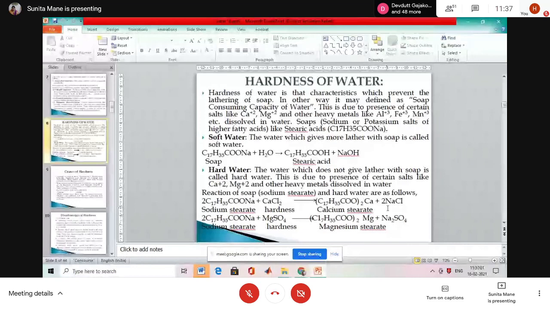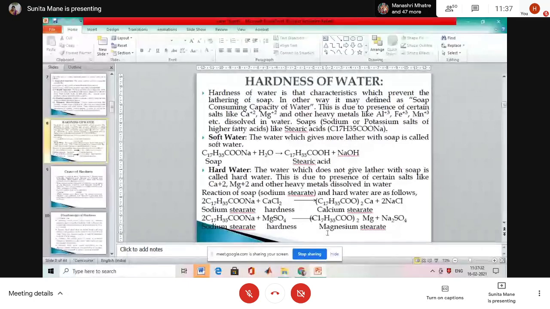Write down the second reaction. 2C17H35COONa plus magnesium sulfate. So calcium and magnesium cause hardness of water. Okay, calcium, magnesium. So write down the magnesium sulfate and the formation of product.